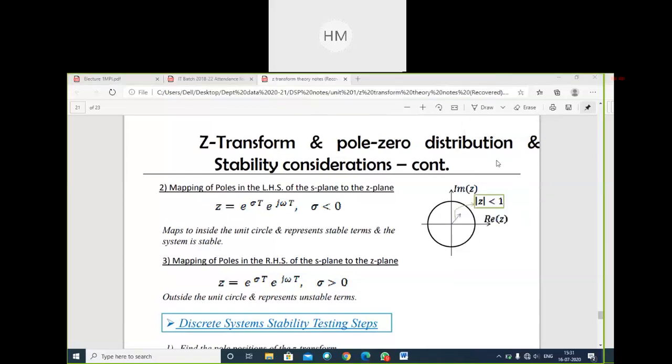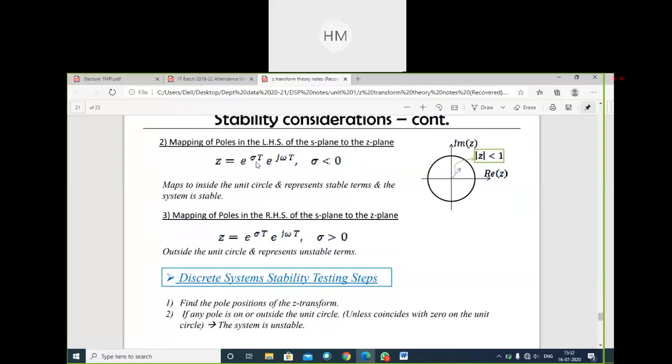Maybe within the circle, okay. Mapping of poles in the LHS of the S plane to the Z plane: we all know this maps inside the unit circle and represents stable terms. The system is stable. So if the poles and zeros of the Z transform are within the unit circle, then the system is stable. Next, mapping of poles in the RHS of the S plane to the Z plane.